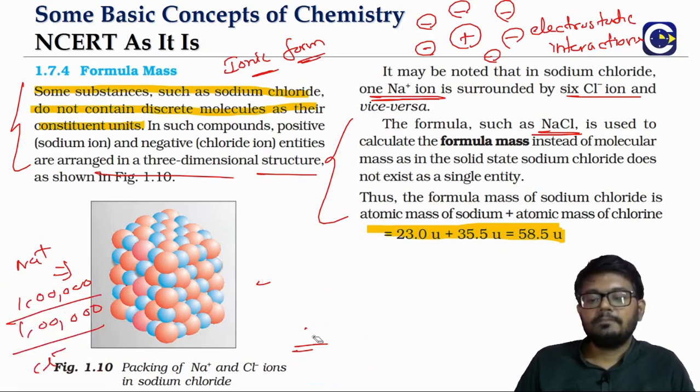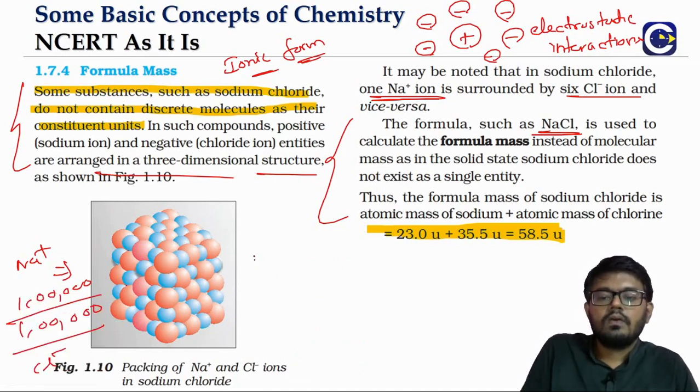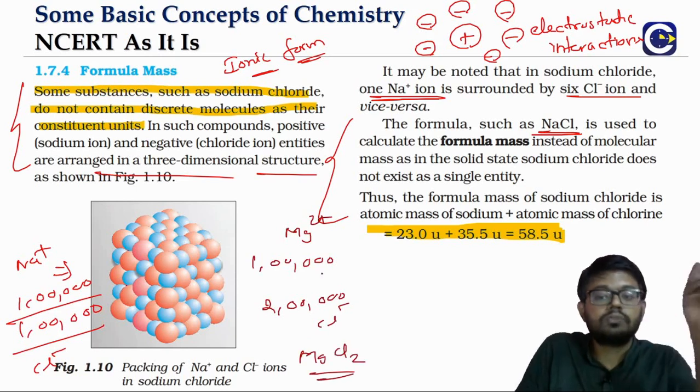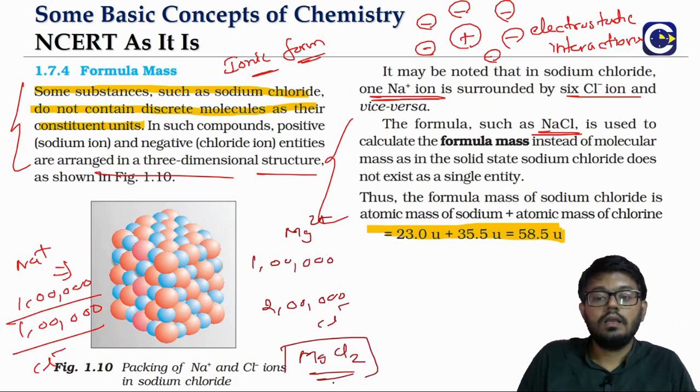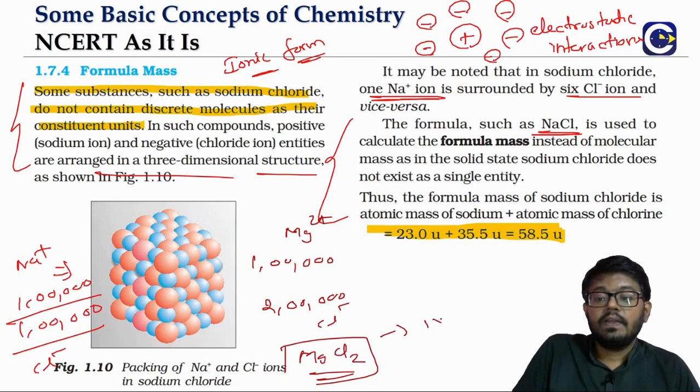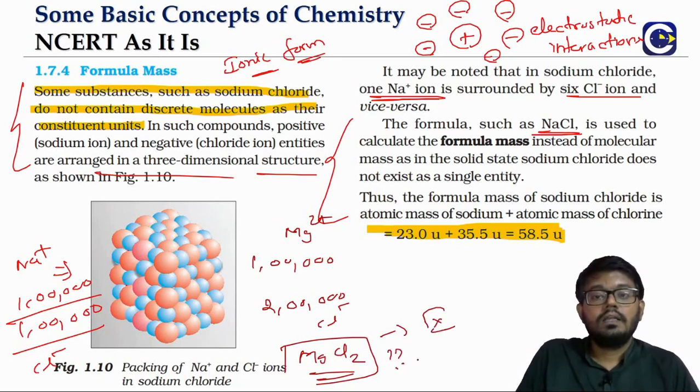If you talk about something else, like magnesium chloride. If you take the magnesium chloride ionic compound, for 1 lakh magnesium ions, you will find 2 lakh chloride ions. So the ratio is 1:2. The formula for magnesium chloride will be MgCl2. In fact, in our 9th standard we have seen how to write this formula using the valency concept, isn't it? Remember the crisscross method. How do you write it?